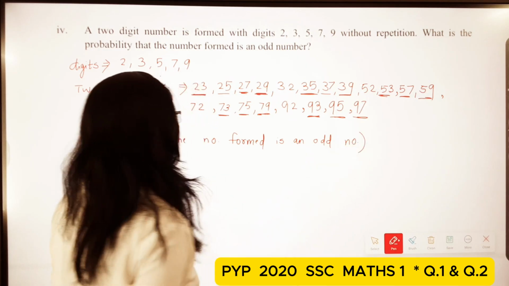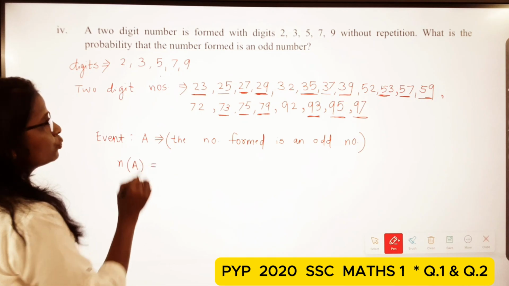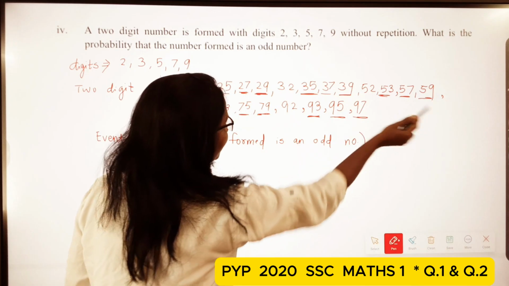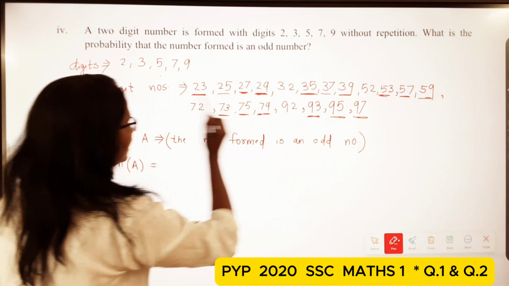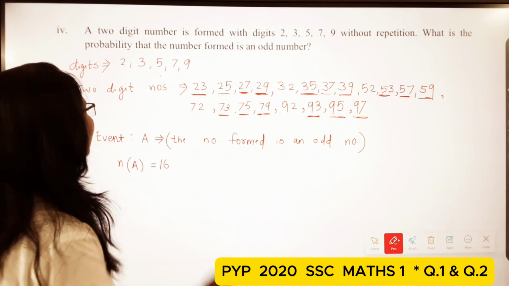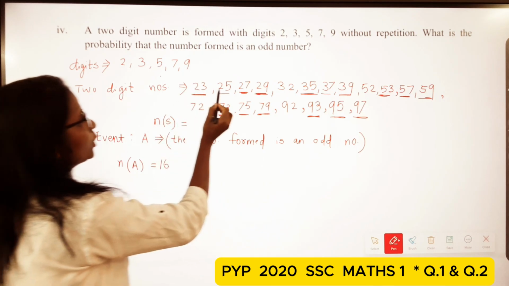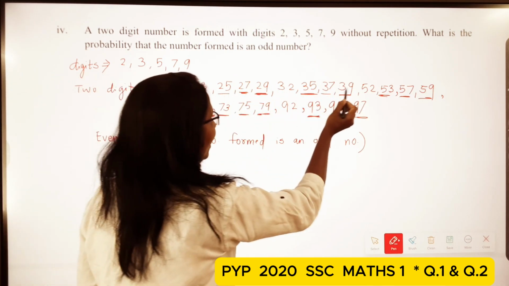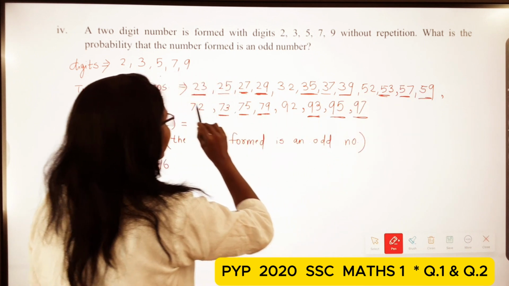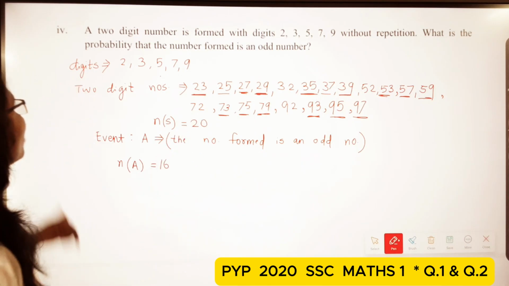Now n(A) is equal to, students, 1, 2, 3, 4, 5, 6, 7, 8, 9, 10, 11, 12, 13, 14, 15, 16. So n(A) is 16. And the total number, that is the sample space, is 1, 2, 3, up to 20. So n(S) is 20.